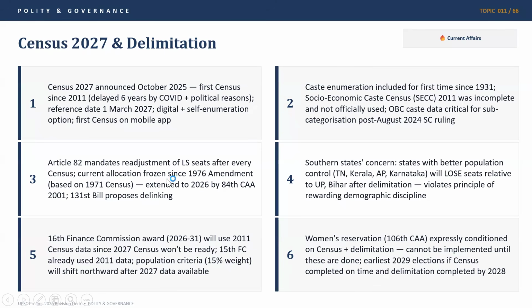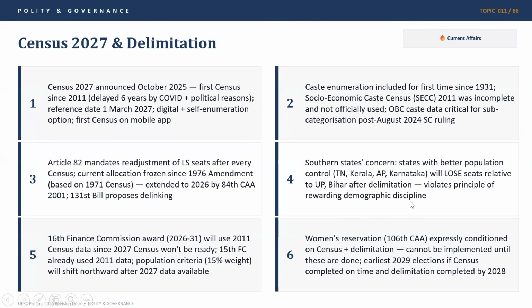Current allocation was frozen since 1976 amendment, which was based on the 1971 census. Now it has been extended to 2026 by the 84th Constitutional Amendment 2001. The 131st Constitutional Amendment Bill, it proposes delinking the census from the process of delimitation so that the southern states are not penalized for having better population control measures. Southern states' concerns were states with better population control, Tamil Nadu, Kerala, AP, Karnataka, will lose seats related to UP, Bihar after delimitation, which violates the principle of rewarding demographic discipline.